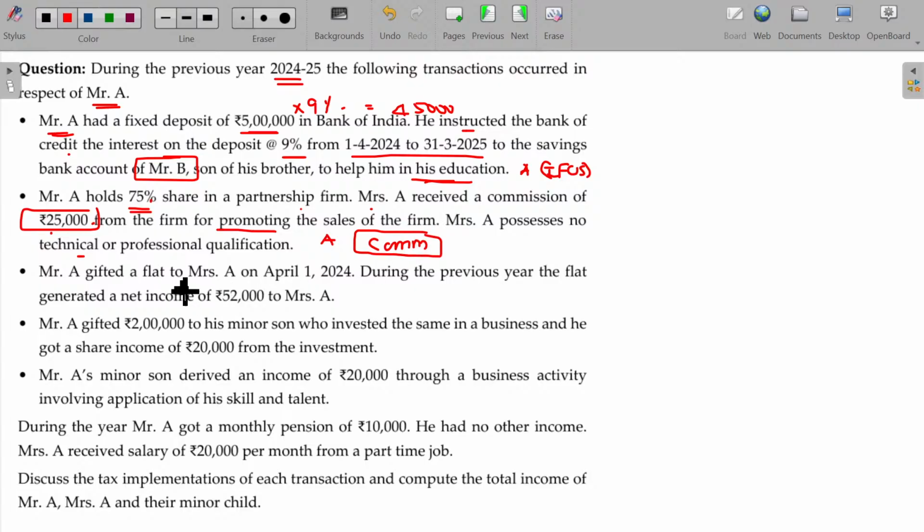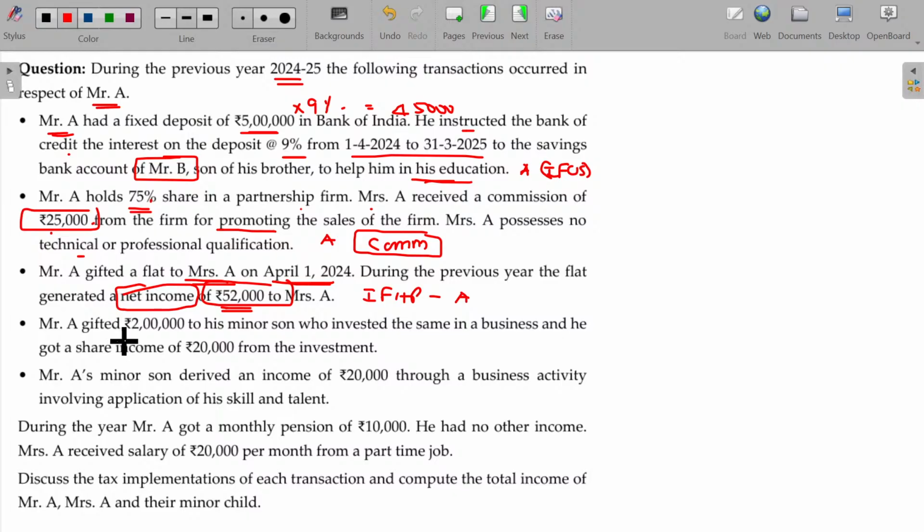Mr. A gifted a flat to Mrs. A on 1st April 2024 during the previous year. The flat generated a net income. So the capital asset is transferred to Mrs. A, and the income generated will also be clubbed only in the hands of Mr. A. Income from house property is taxable only in the hands of A. Probably you can subtract 30%, or we assume it is completely computed net income. Net income means standard deductions already subtracted, you can assume.